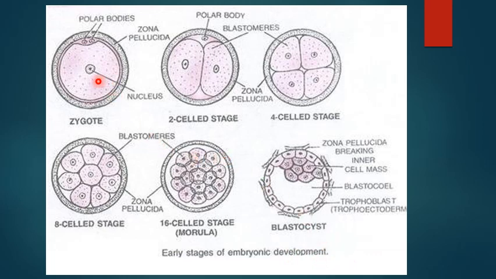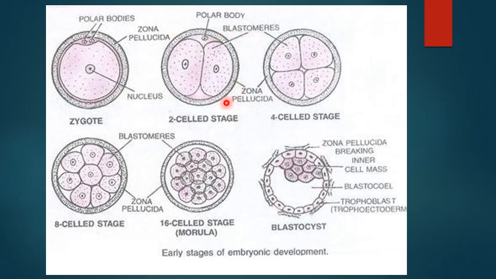So this is the zygote as we have shown here. Both the male and the female pronuclei have fused, and these are the two polar bodies. This will be the animal pole, and opposite will be the vegetal pole. So this will undergo cleavage division. The first cleavage, occurring 30 hours after fertilization, will be from the animal to the vegetal pole, and it will be slightly unequal. One blastomere will be slightly larger than the other, and the cells formed after cleavage division are referred to as blastomeres.